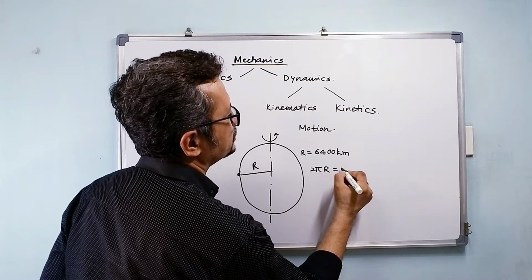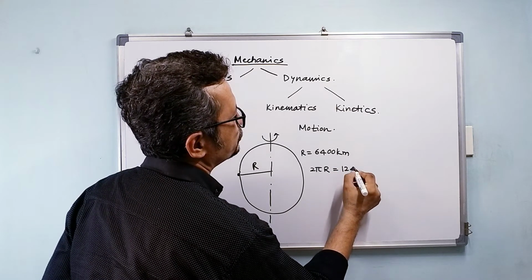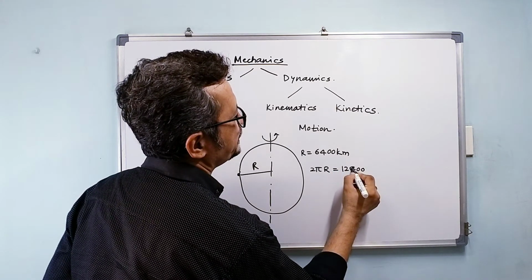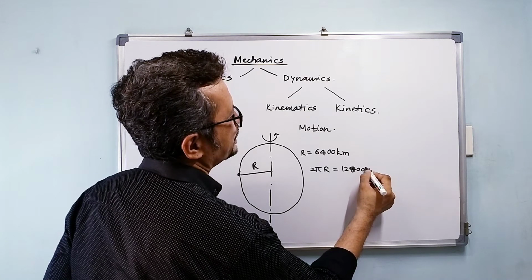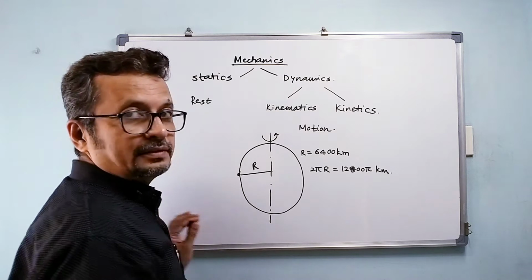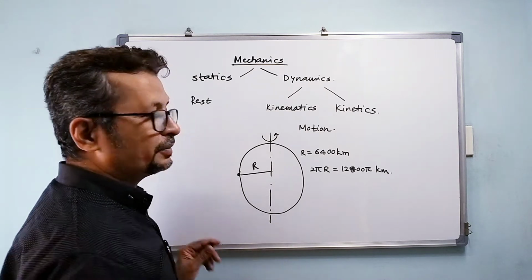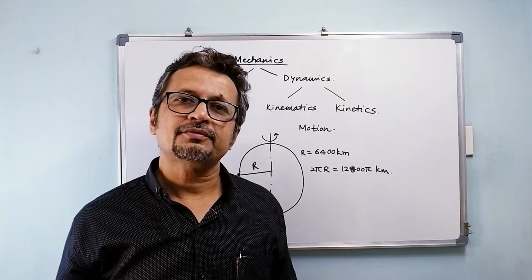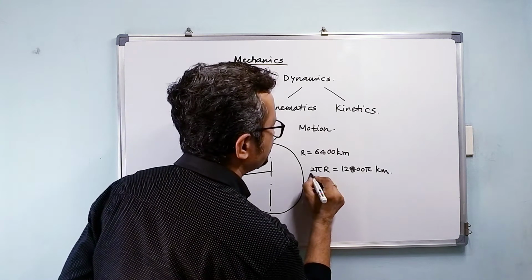So that would be about 12800 pi kilometer, correct? That many kilometers. And how much time did it take for that? It took 24 hours.